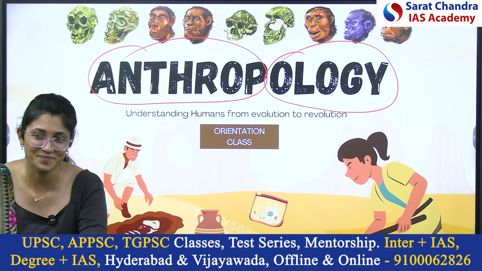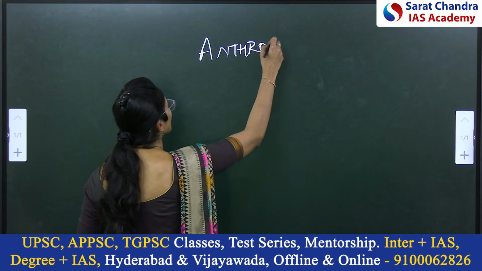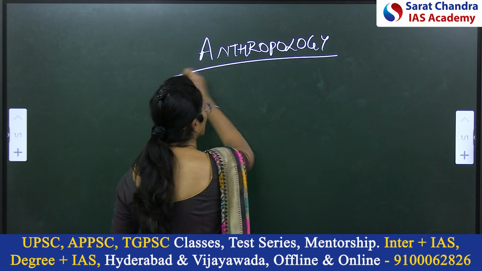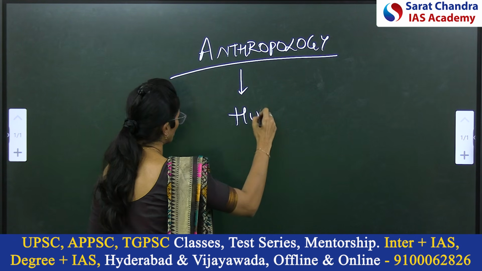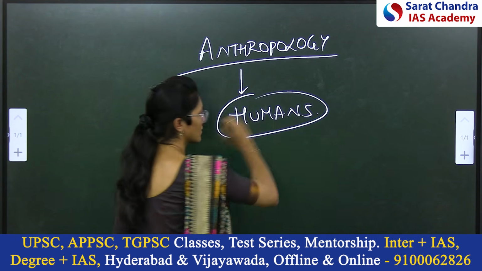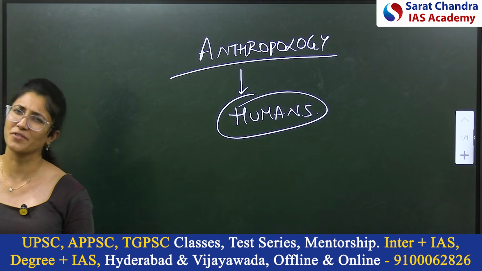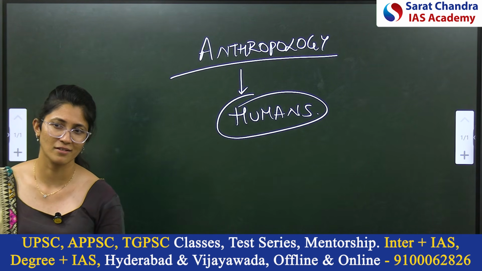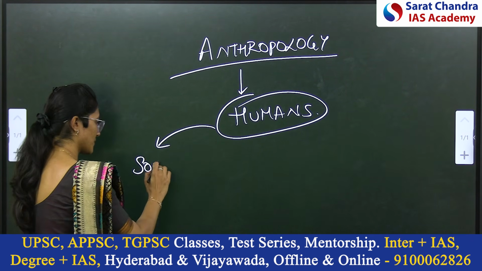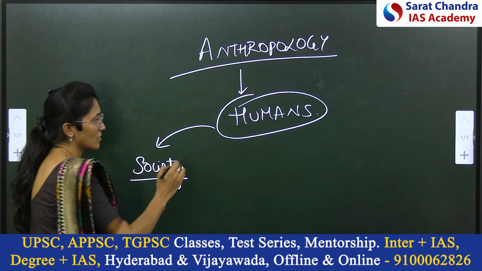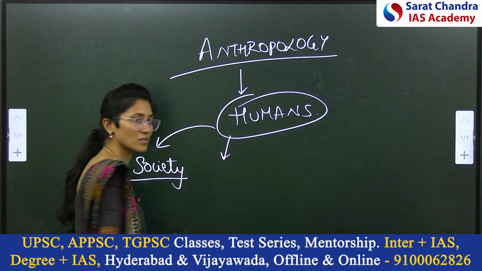What are we studying in anthropology? We are studying humans. What aspect of humans are we studying? Every aspect, from left to right. Every aspect means a breakdown: society, culture, biology. We are studying how humans are organized in societies, the societal aspect. We are also studying the biological aspect.